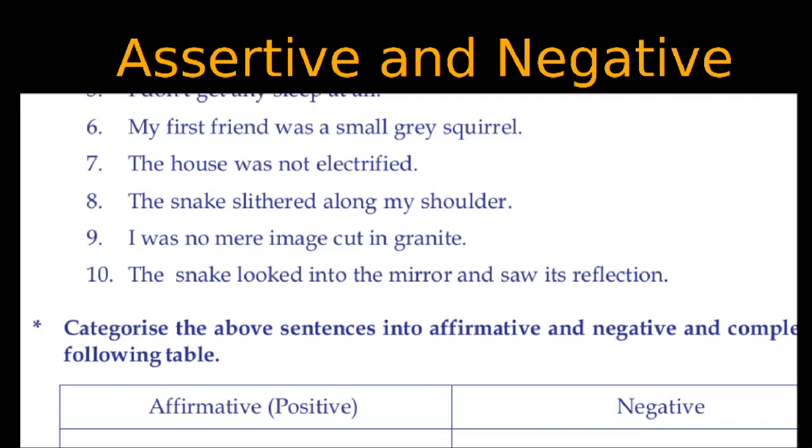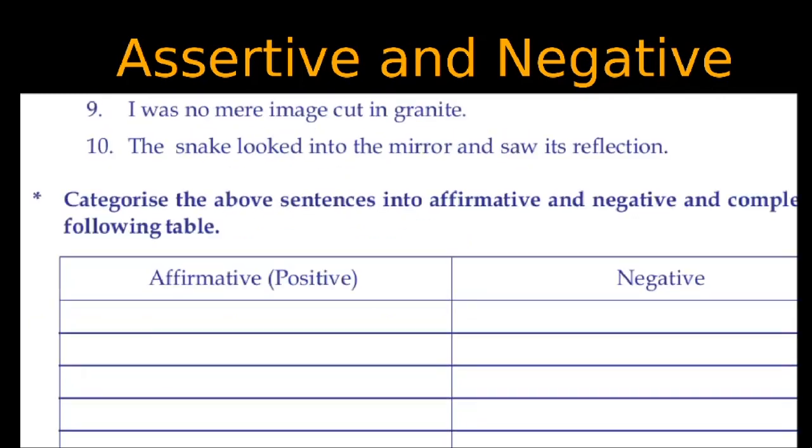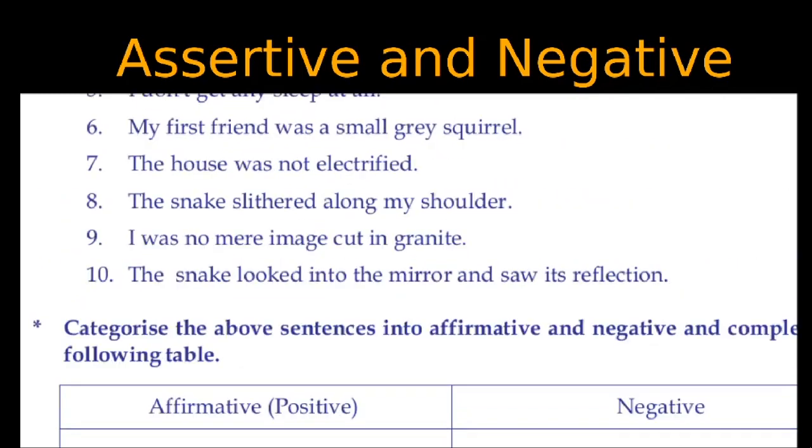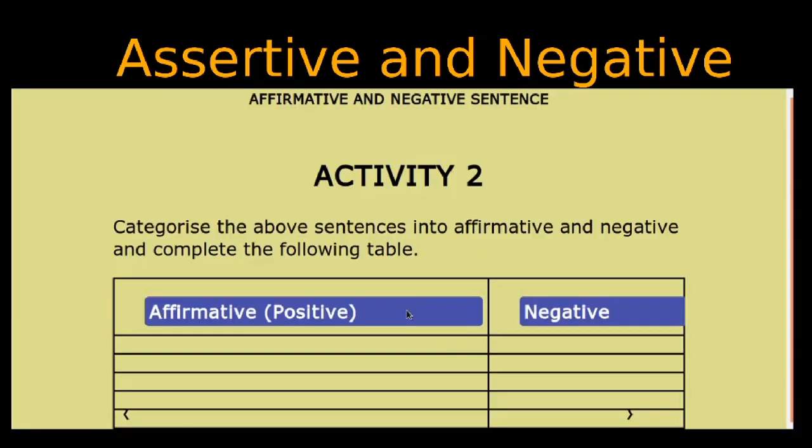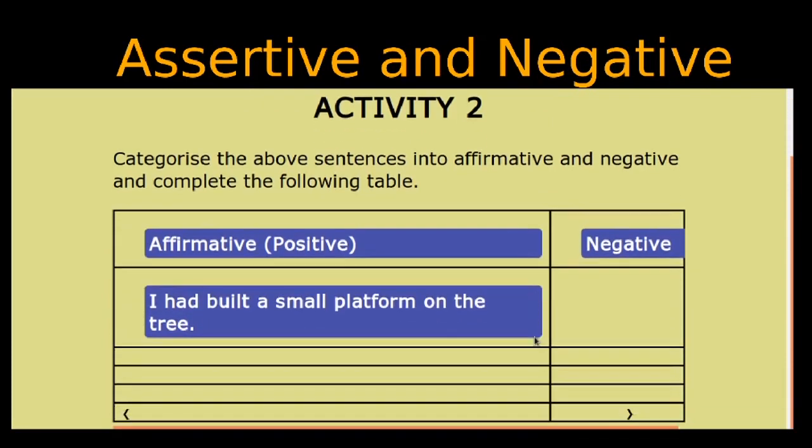Now what you have to do is categorize these sentences into affirmative and negative and complete the table. Okay, now let's look at how to do that. The first affirmative sentence: I had built a small platform on the tree.